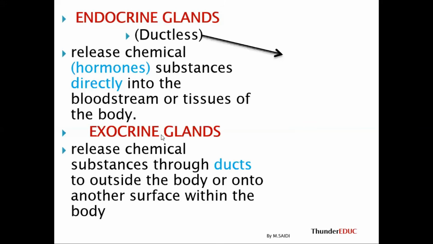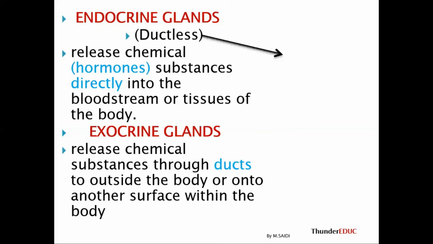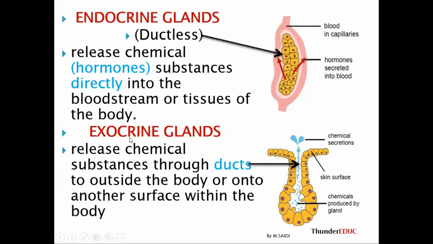For example, look at the salivary glands. They secrete the saliva into the mouth because saliva is needed in the mouth. So the salivary gland secretes substances into the mouth direct. So for exocrine glands, they have the duct, they release these chemicals to where they are needed. They don't use blood. This tube helps them to take these chemicals where they are needed. While endocrine glands, because they don't have the tubes, release these chemicals into the bloodstream, and then the blood will take these chemicals to where they are needed. That's why we call them ductless.